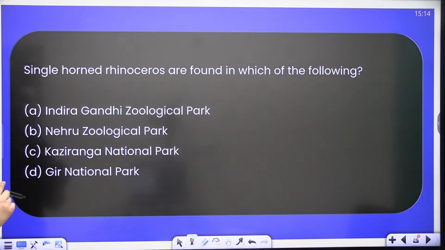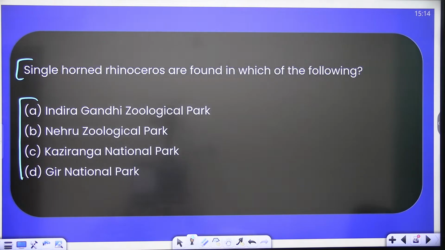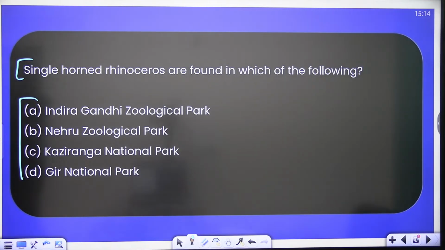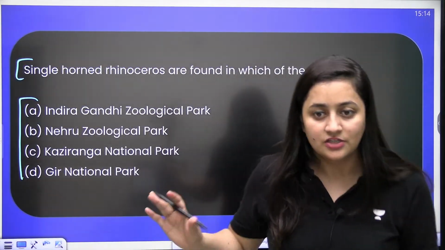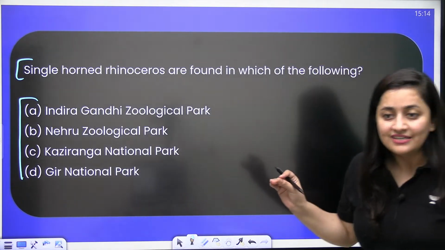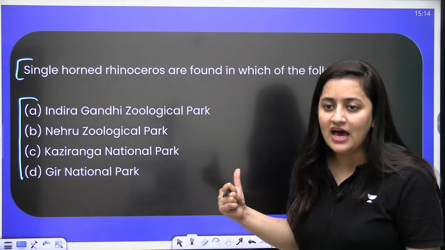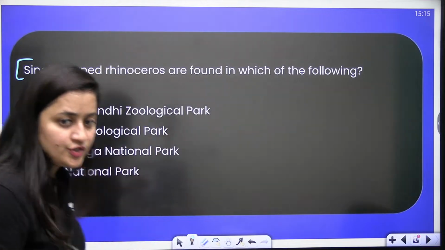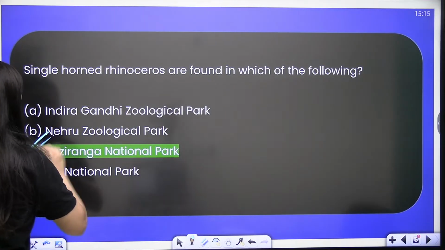So single horned rhinoceros are found in which of the following? Okay, give it a try. Trust me, these are previous year questions. If you don't know, you can just note it down in your notebook. What should be the correct answer here? Everyone please answer the question. Obviously it is Kaziranga National Park.